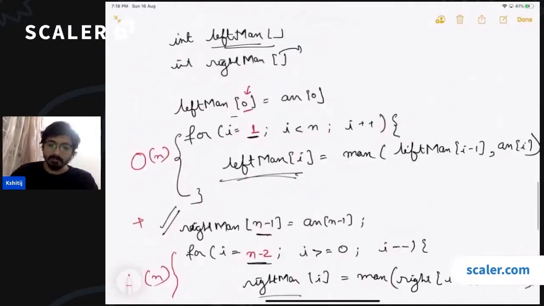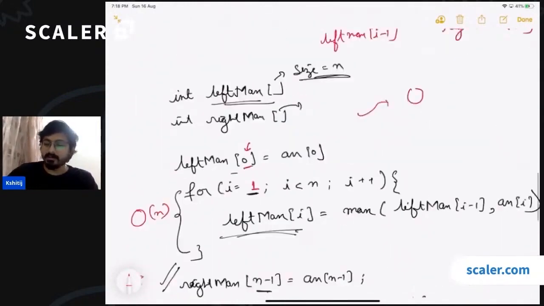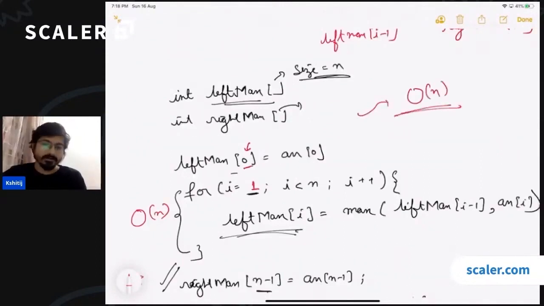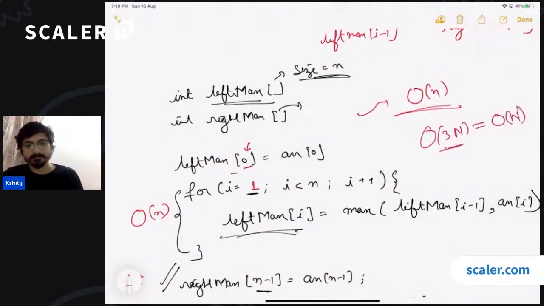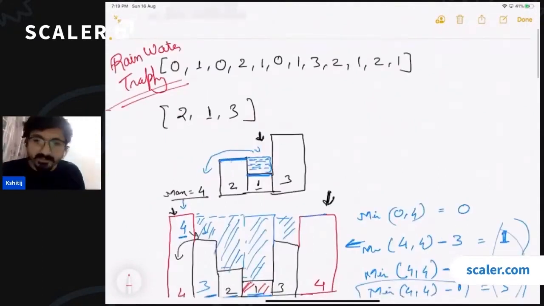So the total time complexity of this approach is order 3n, which asymptotically is same as order n, right? Order 3n is nothing but this is same as order n, because when you calculate the time complexity, you ignore the constants, right?